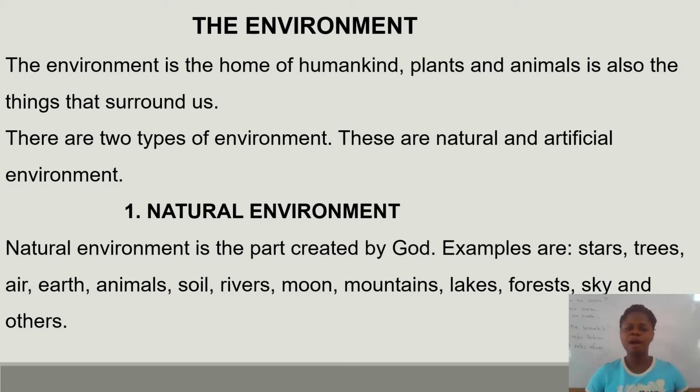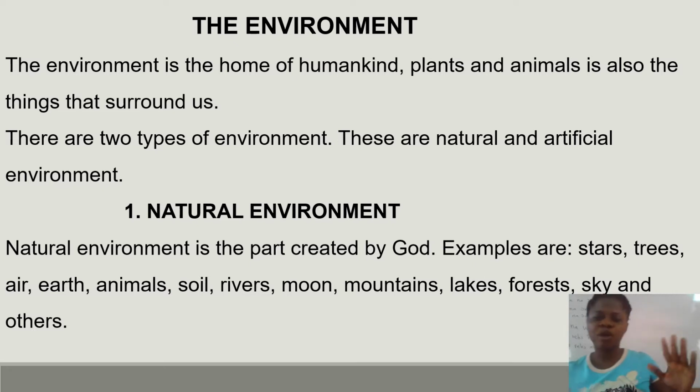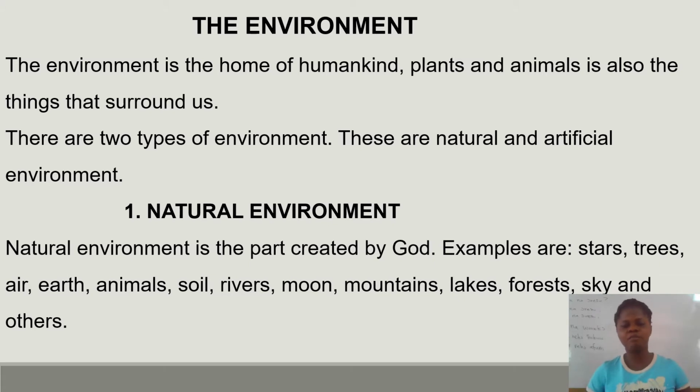Okay, so the environment is the home for human beings, for plants, and then animals. The environment, the human beings, the plants, the animals, is also the things that surround us. So the environment simply means the things that surround us, the things that we see around us. There are two types of environment. We have the natural environment and then the artificial environment.